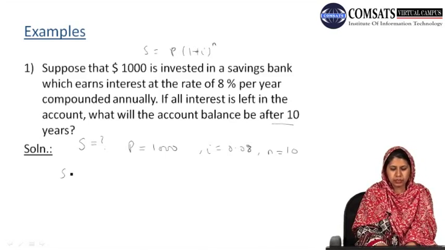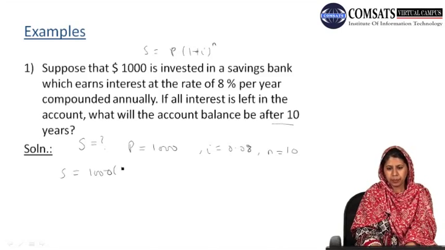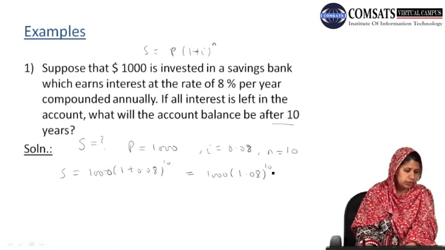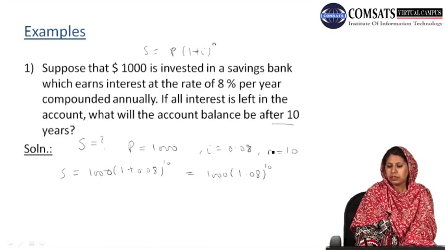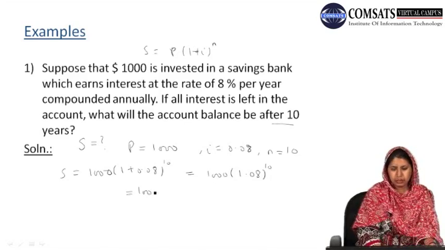Putting these values in our formula, we obtain S = 1000 × (1 + 0.08)^10, which is 1000 × 1.08^10. This exponent can be calculated by using the calculator.